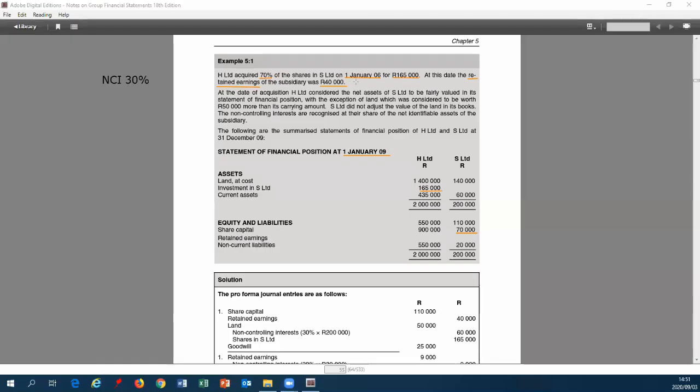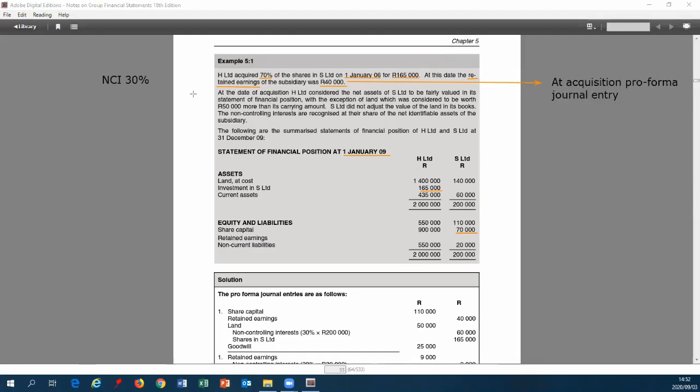So that 40,000 is very important because that affects our at acquisition pro forma journal entry. Okay, our at acquisition pro forma journal entry, remember, is that we need to remove our equity, we need to remove our investment, recognize our non-controlling interest, and then see whether we have got goodwill or negative goodwill.